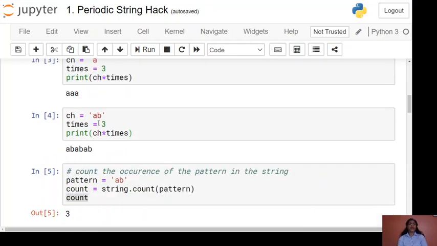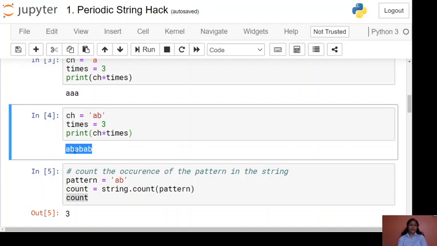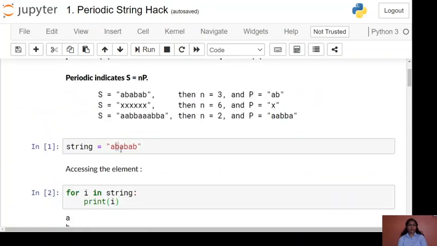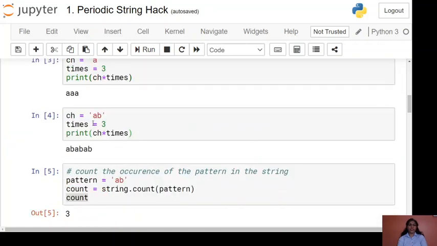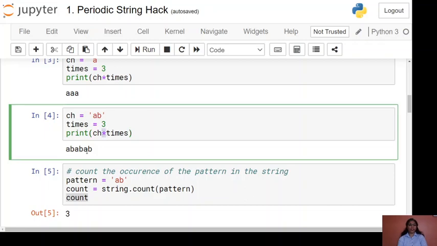In the same way we use AB now. AB into 3 gives you AB three times, ABABAB, and this is the string we are taking for our program at the top of this Jupyter file. So we form that string using this character and this operator. But we already have that string as the input. We have to find the pattern in that string, and the number of times it is repeating in that particular string. So this is a reverse process.